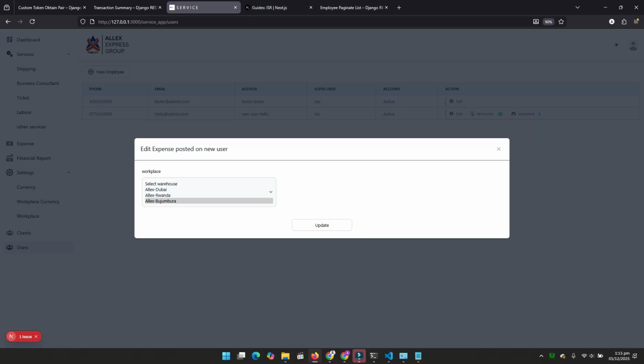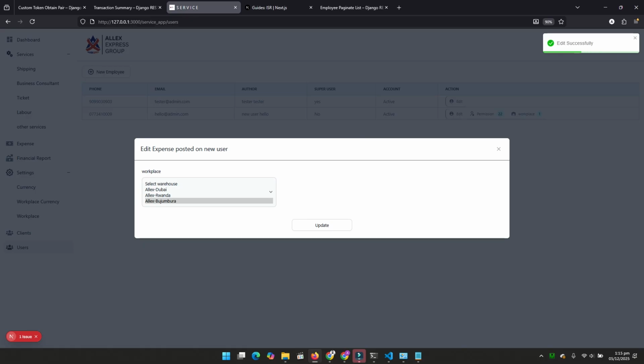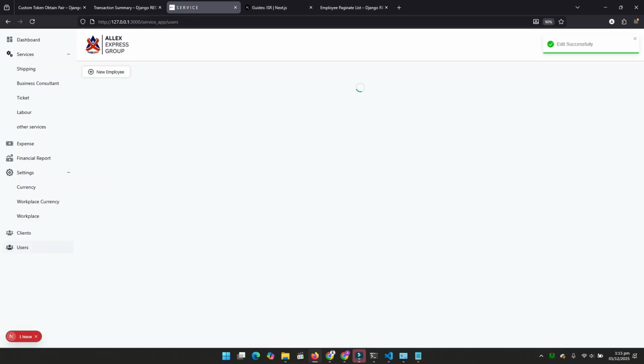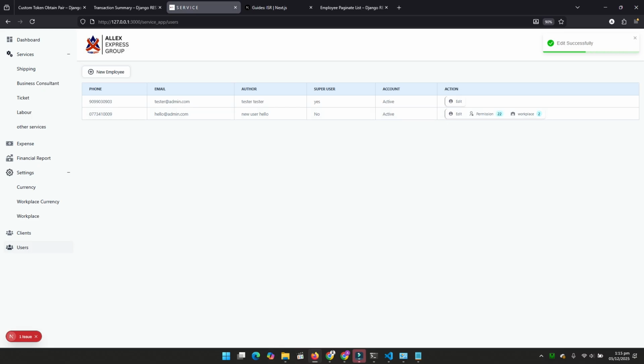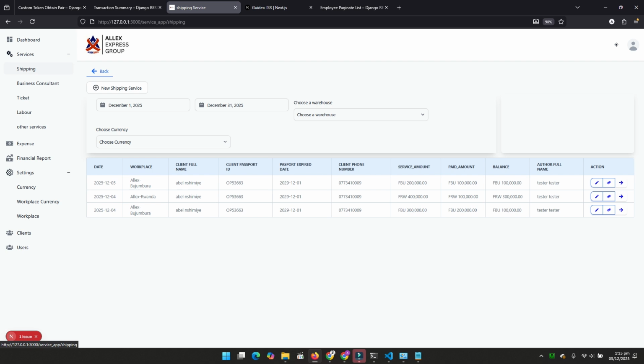When it comes to workplaces, the same thing. This guy is working only in Alexa Bujumbura. So if in Bujumbura we have created another branch, maybe in Gitega, Alexa Gitega, you can move him to Gitega and give access to Alexa Gitega. When you update, you can still add more. For instance, Dubai also, and he has access to 2 workplaces.